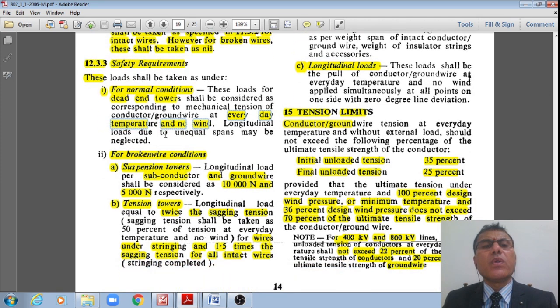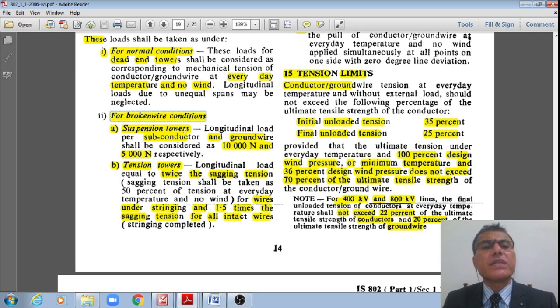However, longitudinal loads due to unequal spans may be neglected for normal operating conditions from safety point of view, whereas for power broken conditions, for suspension towers, longitudinal loads for subconductors and ground wire shall be considered as 10 kilonewtons and 5 kilonewtons respectively. Means for subconductors 10 kilonewtons and for ground wires it should be taken as 5 kilonewtons respectively.